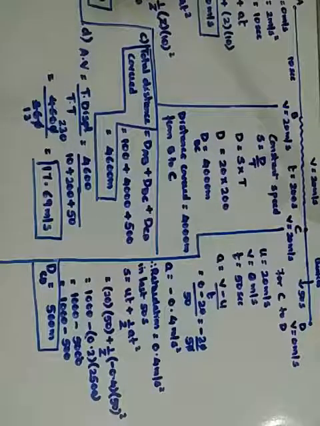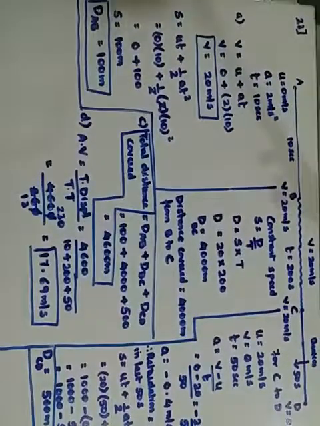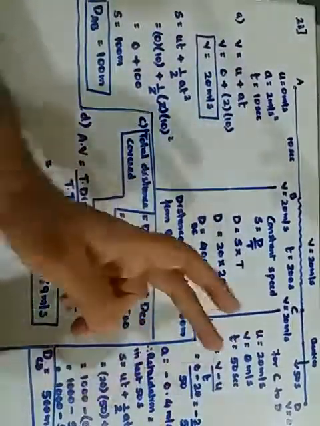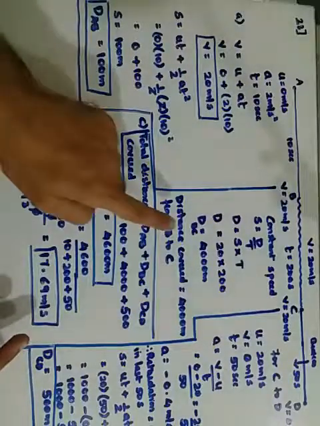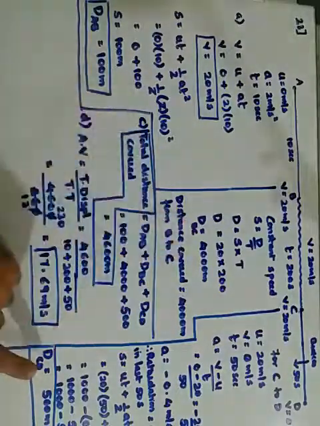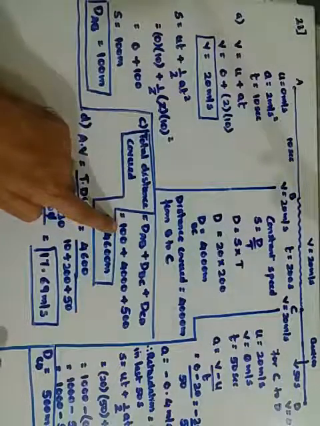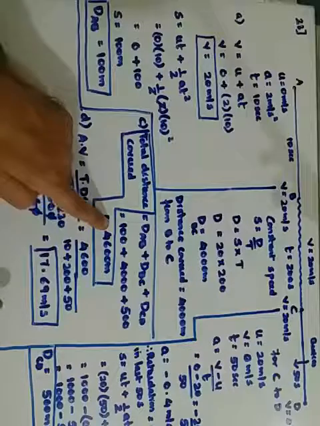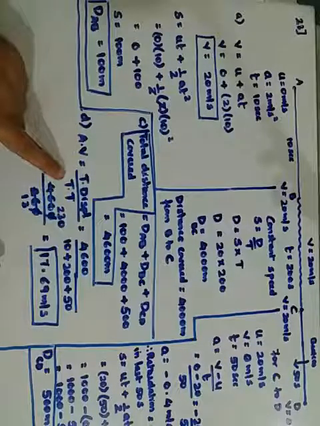Okay, a lengthy problem, too many parts, but remember the parts one by one. A part is from A to B, B part is from B to C, and the third part is from C to D. Ultimately what we are supposed to find is the distance of the first part, the second part, and the third part. When you add the total of the distance you get 4600. Once you get the total distance you are supposed to find average velocity, which is total displacement upon total time.